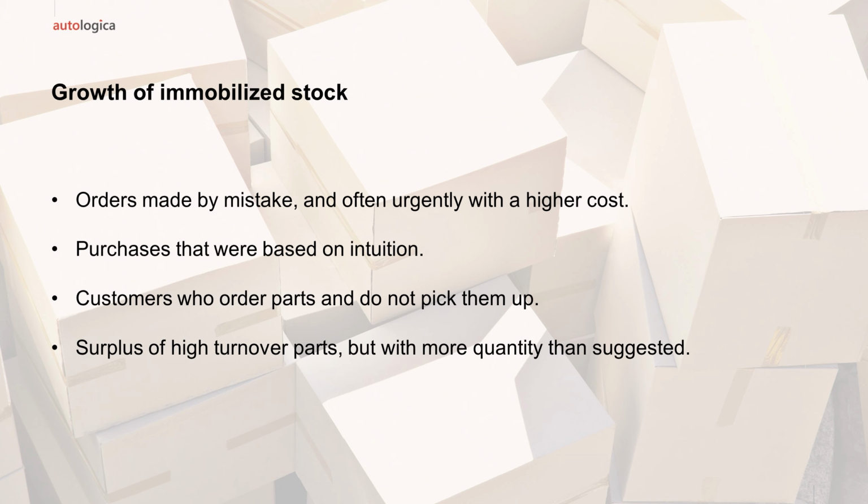Of course, in Autologica DMS, you can have different categories for those parts based on how many months since the last time you sold any of those parts. For example, you can say, okay, for more than 12 months, those are the parts that I will consider obsolete, or maybe more than 24 months. That is something that you can set up on Autologica DMS.